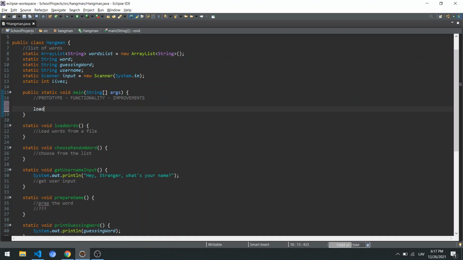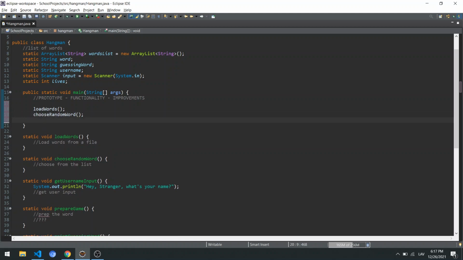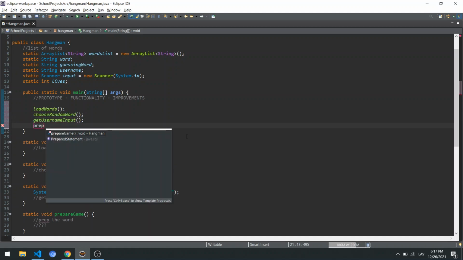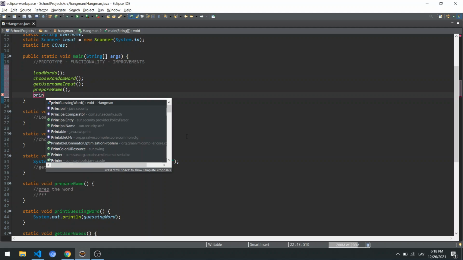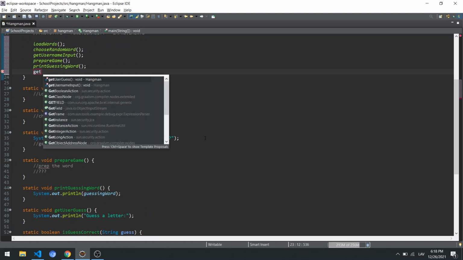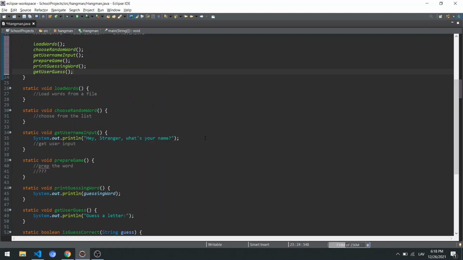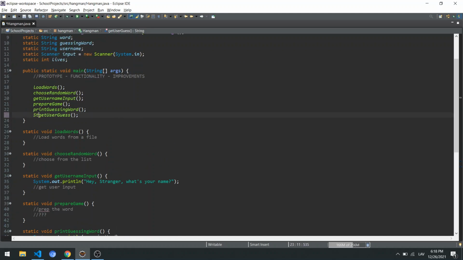So just in the main method, we're going to load words. Then we're going to choose a random word. We're just going to call these methods that we just created. Get username input. After that, we're going to prepare the game. After that, we're going to print the guessing word. Just let's have them all. Get user guess, as it's returning. No, it's not. Let's say that we are returning the value, just an empty string for now. And so string guess is going to be that user guess.